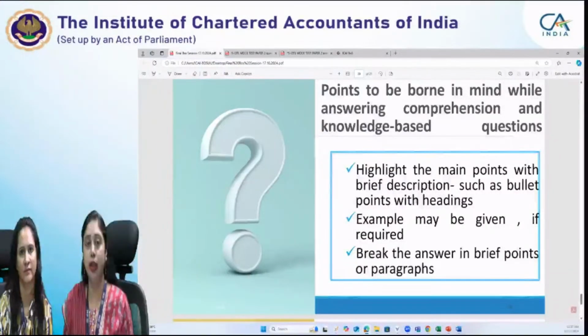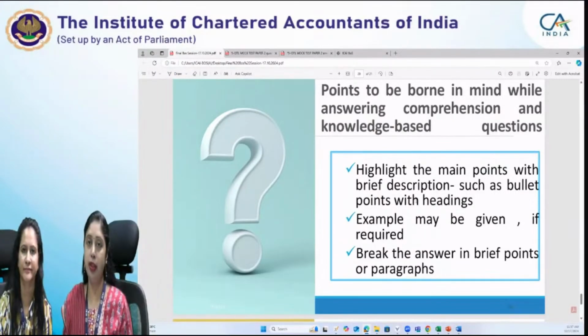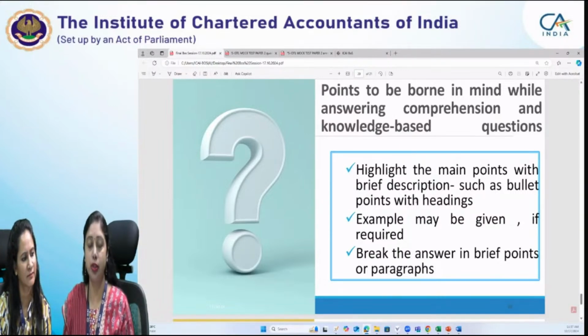So refer to proper suggested answers, RTPs, and mock test papers for how you have to present your answers. That will give you an idea. That is very important, because we know the provision, we have written the correct answer, but we don't get the full score because we have not presented it in the manner it should have been. Only adding and subtracting items and arriving at the correct figure is not the objective. You should know the correct legal provision also, and you should be able to reproduce it in the examination. So that is also very important.